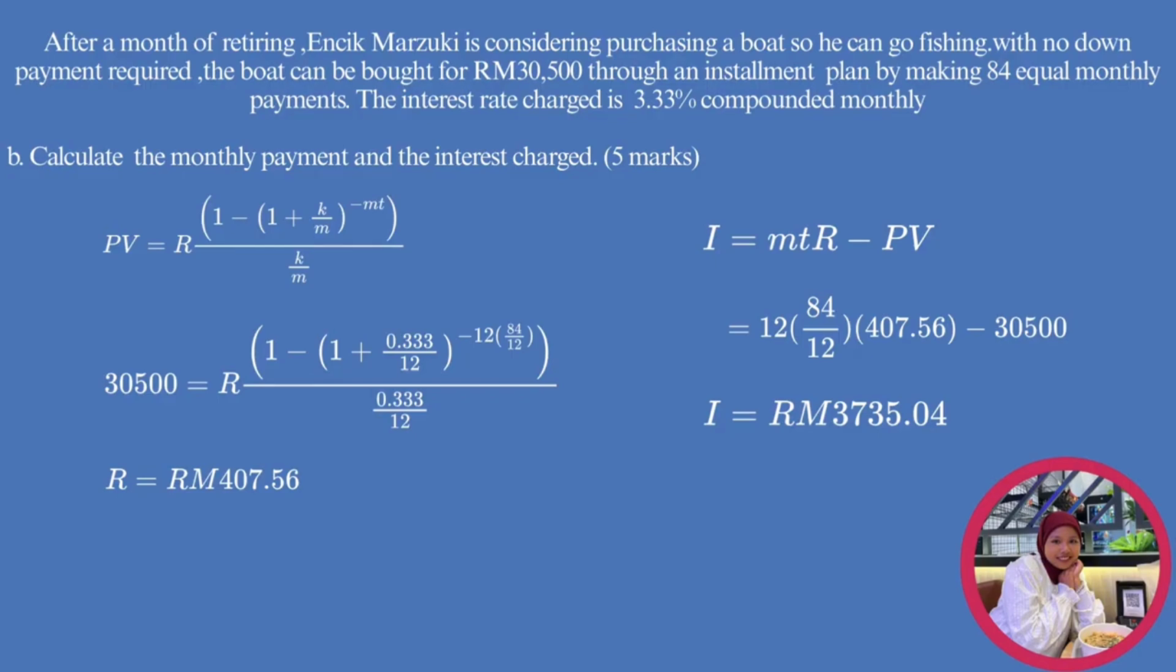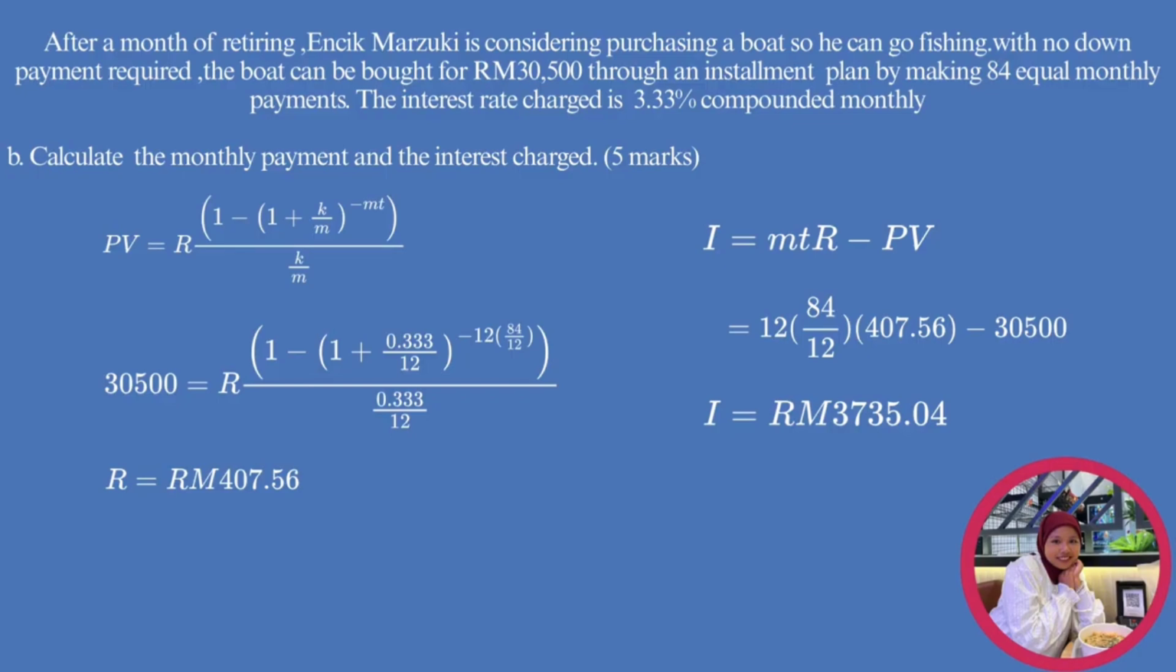We use the formula PV equals R times bracket 1 minus bracket 1 plus k per m bracket power minus m times t bracket, per k per m. We use the information: 30,500 equals R times bracket 1 minus bracket 1 plus 0.0333 per 12 bracket power minus 12 times 84 bracket, per 0.0333 per 12. And the answer is 507 ringgit 56 cents.